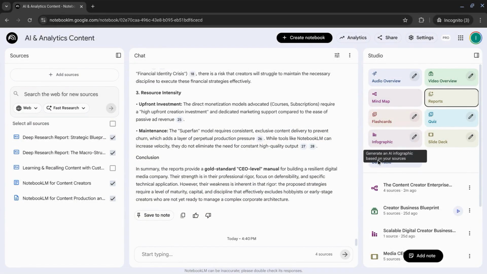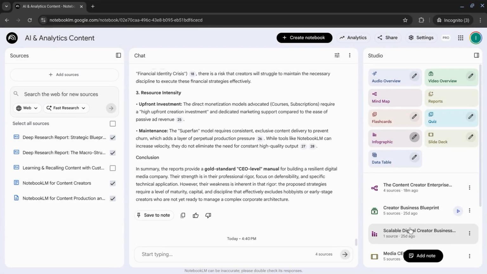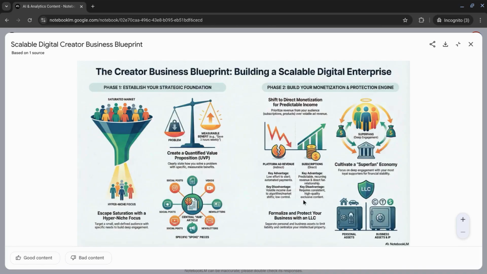If you want to create more material for team members or stakeholders, the next few assets are exactly what you're looking for. We'll start with the infographic, where you can customize features like orientation for landscape, portrait, or square, level of detail, concise, standard, or detailed. I've noticed for even the standard level of detail, a lot of infographics I've created are packed and very busy, but this one is pretty good. It has 2 sections. There are different points that it highlights, and there's a nice flow here. This was a standard level of detail infographic.